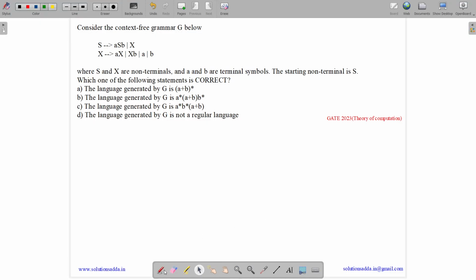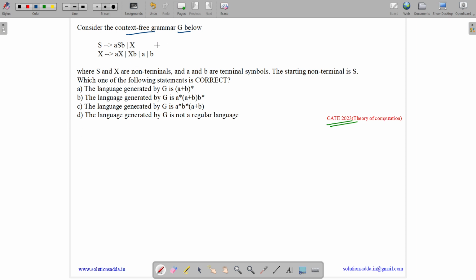This question belongs to the theory of computation subject and was asked in GATE CSE 2023. So the question states, consider the context-free grammar G given below. S implies ASB or X, X implies AX, XB, A or B, where S and X are non-terminals and A and B are terminal symbols. The starting non-terminal is S. Which one of the following statements is correct? So it is asking the language generated by G is.